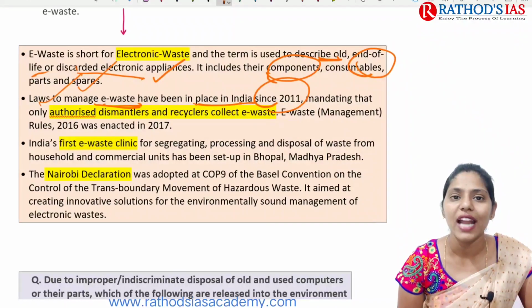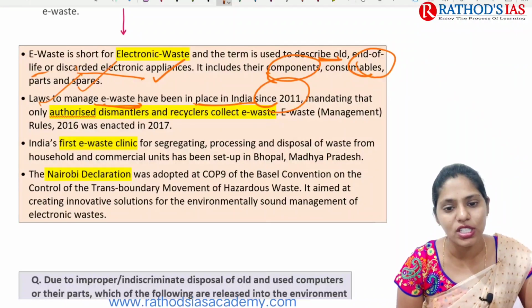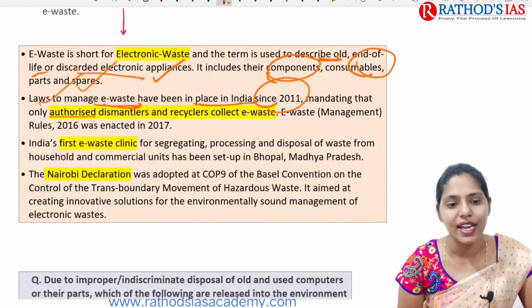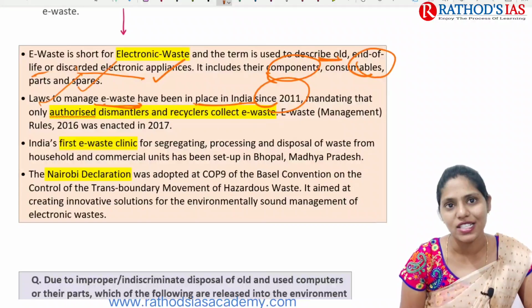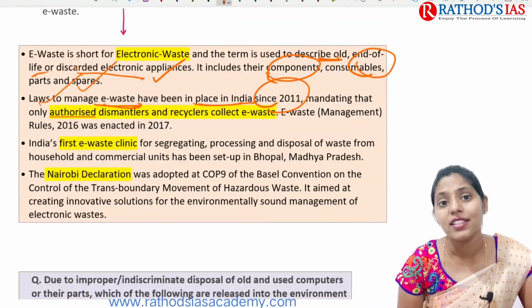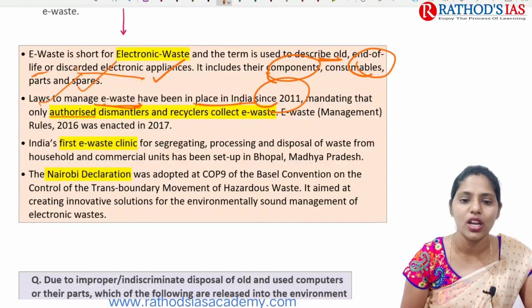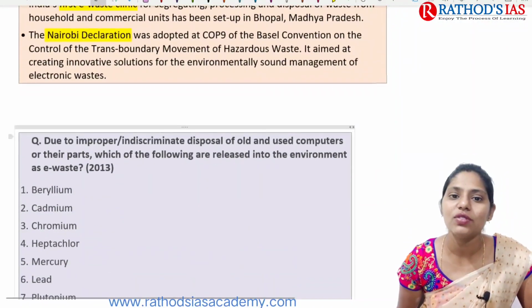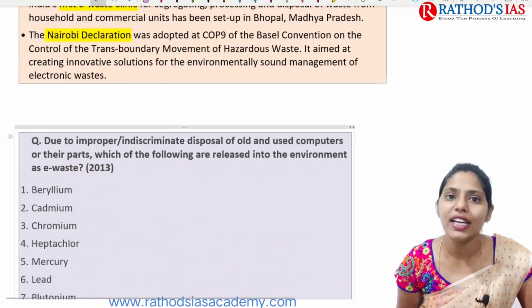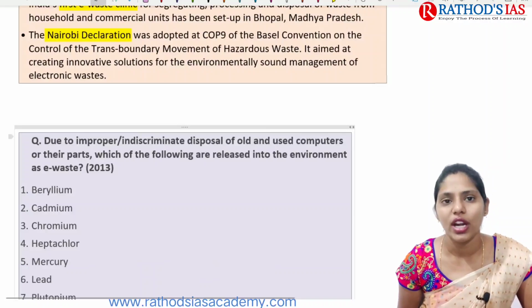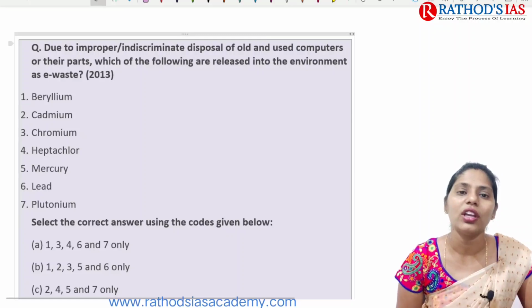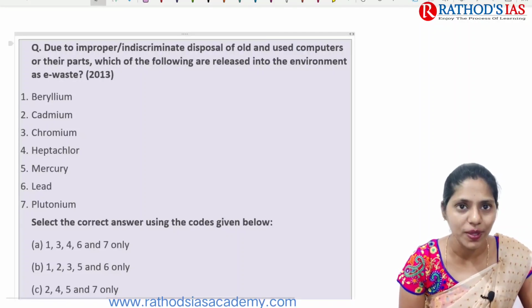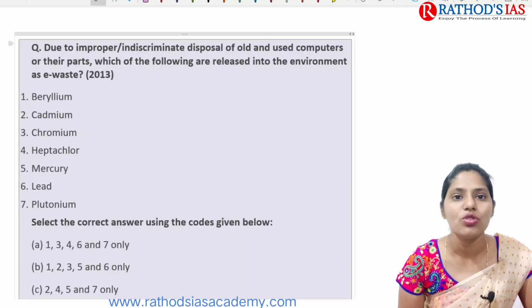And if you're talking about the declaration adopted at COP9 on the Basel Convention, it is the Nairobi Declaration, which mainly focuses on transboundary movement of hazardous waste. So you can get this topic as a UPSC prelims question as well. This Nairobi Declaration focuses on creating innovative solutions for environmentally sound management of electronic waste. And the previous year's question that appeared in UPSC is mainly about e-waste.